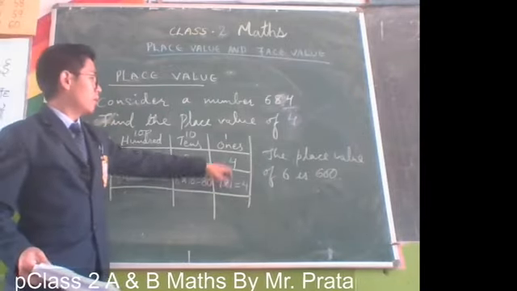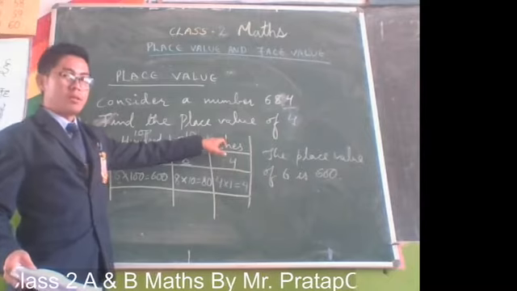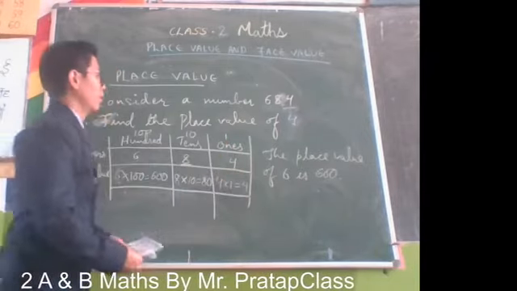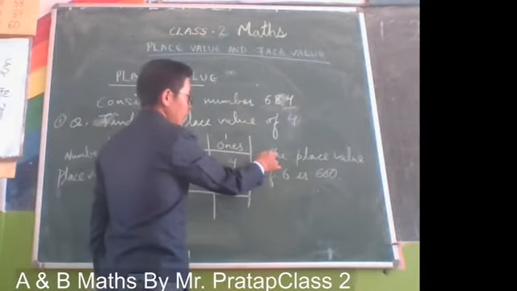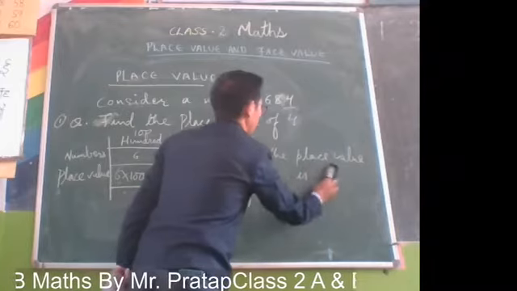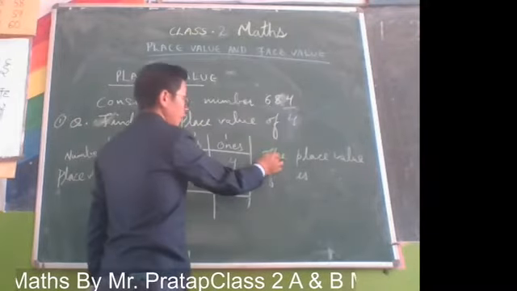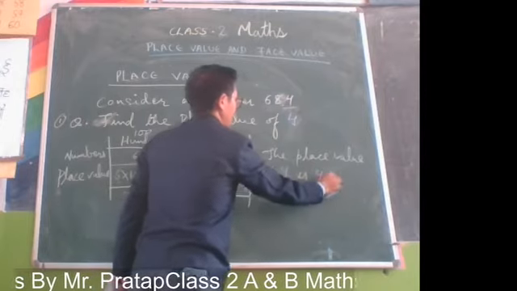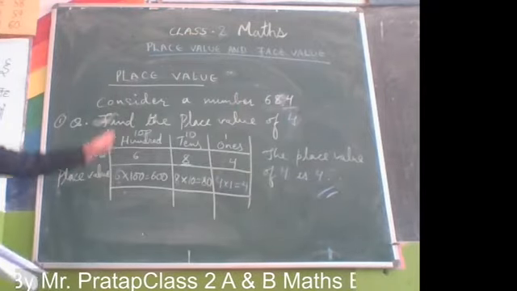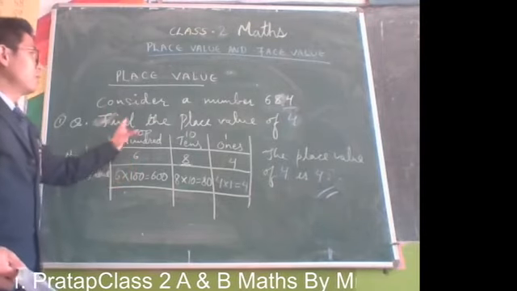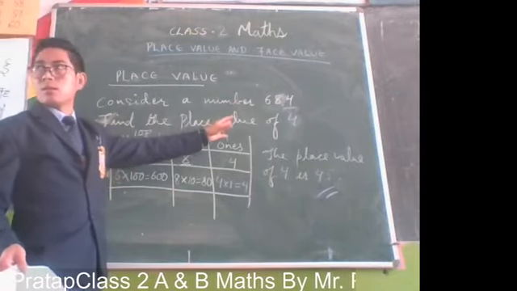Why 1? Because 4 is in the ones position. That's why 4 into 1 equals 4. The answer is: the place value of 4 is 4. This is how you find place value of different numbers.